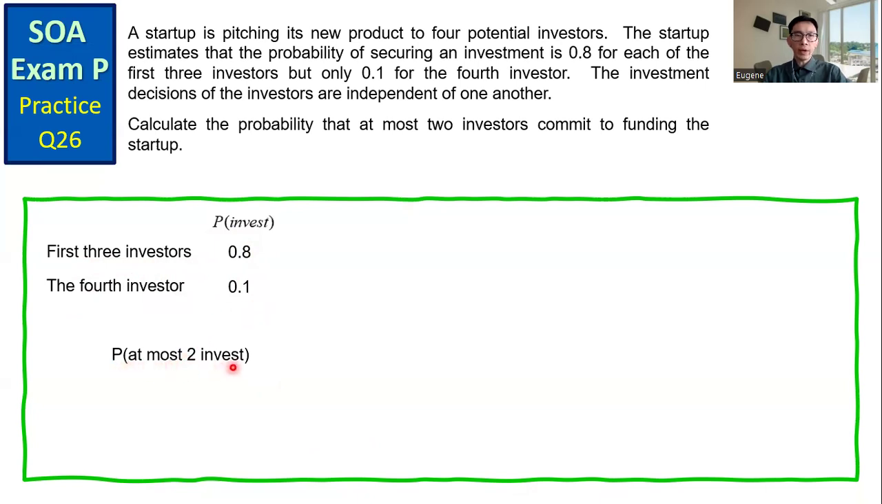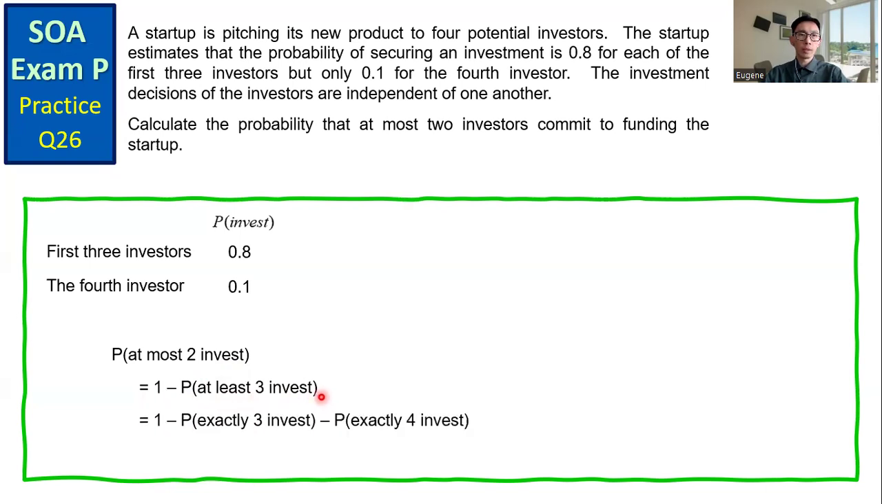P of at most 2 invest equals 1 minus the probability that at least 3 invest. And this equals 1 minus the probability that exactly 3 out of 4 investors invest, minus the probability that exactly all 4 investors invest.